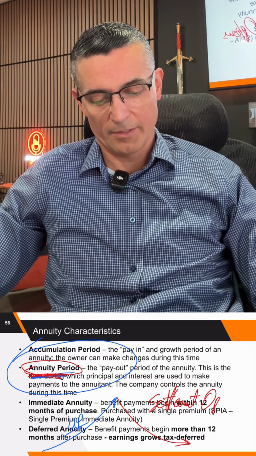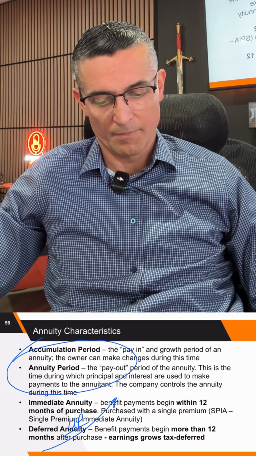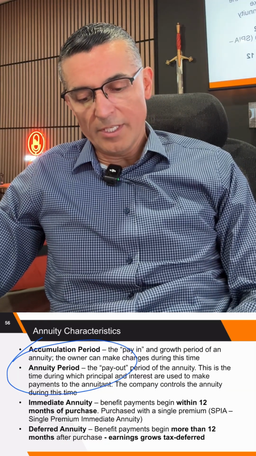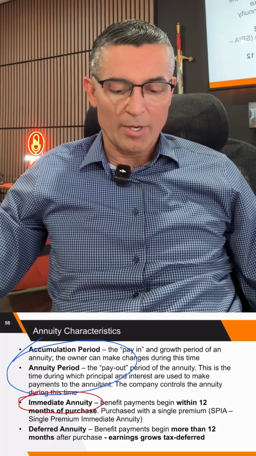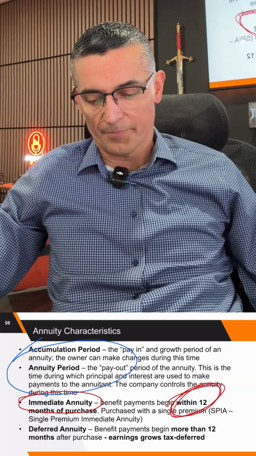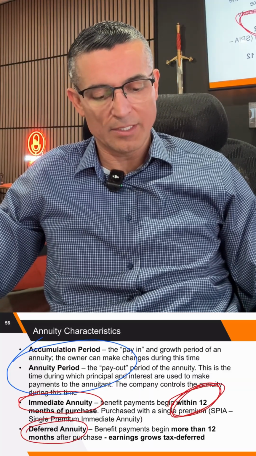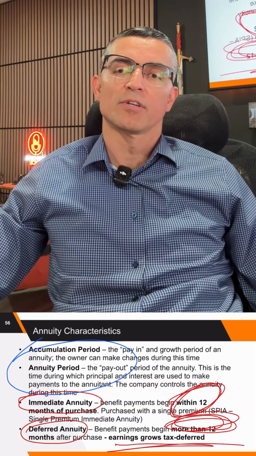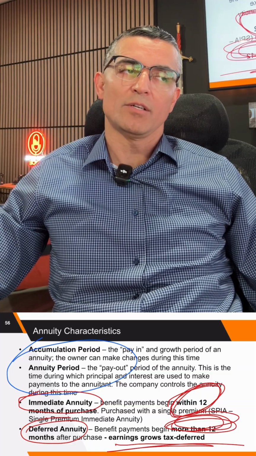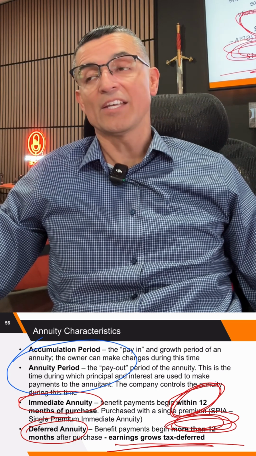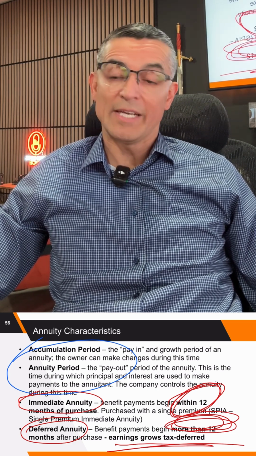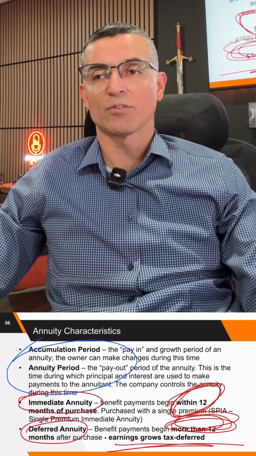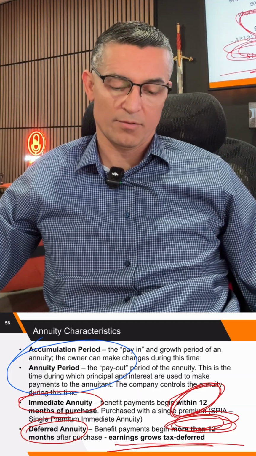Oops, let me delete this stuff. All right. So immediate annuity, that means you get the money right away, within 12 months. Or deferred annuity, you get the money more than 12 months later, so the money grows tax deferred. While it's sitting there during the accumulation phase, it's going to have tax deferred growth.